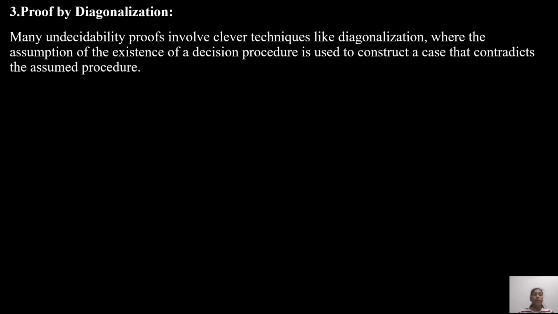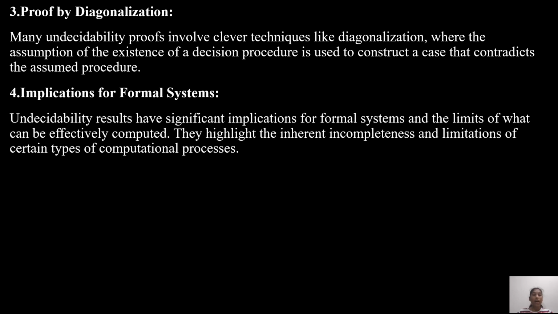Next, let us go with the proof by diagonalization. Many undecidability proofs involve techniques like diagonalization, where the assumption of the existence of a decision procedure is used to construct a case that contradicts the assumed procedure. Next, implications for formal systems.